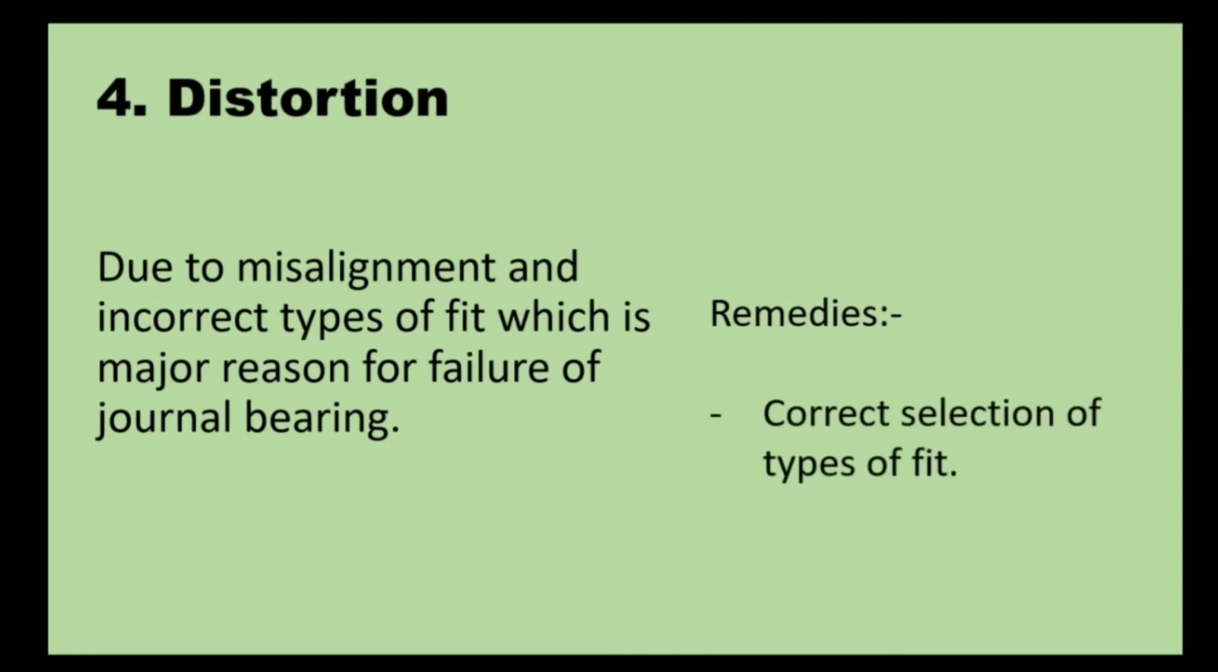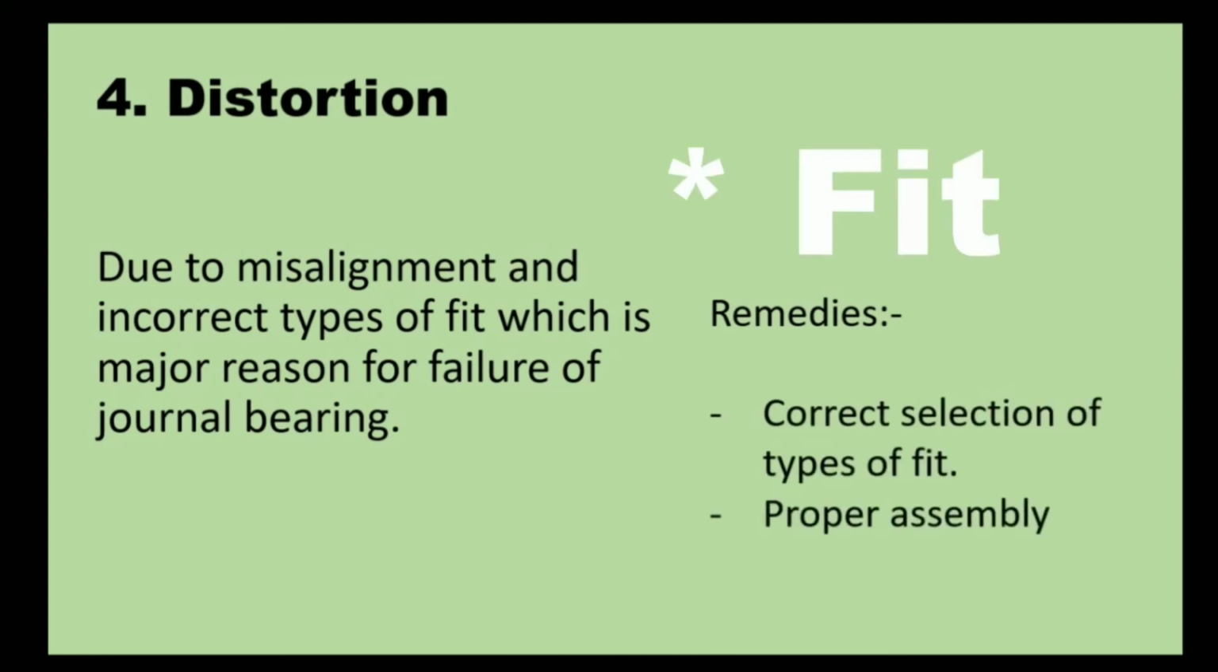So what are the remedies? Simply, correct selection of the type of bearing and proper assembly. Make the assembly as the condition demands, and select the type of fit as the condition demands when we use the sliding contact bearing. So this is all for this video. In this video we discussed the failure of sliding contact bearing and the types of failure of sliding contact bearing. As a summary, sliding contact bearing failures generally occur because of improper lubrication supply and faulty assembly. These are the two main reasons.